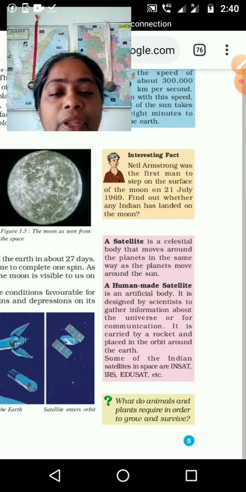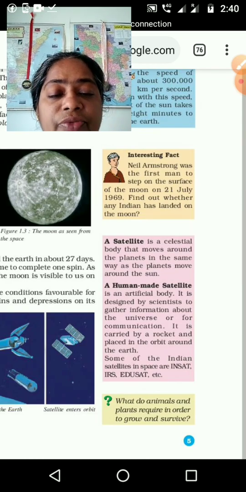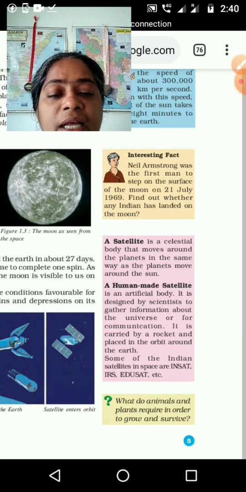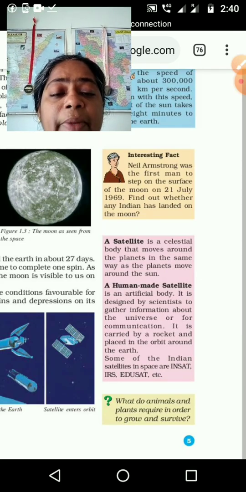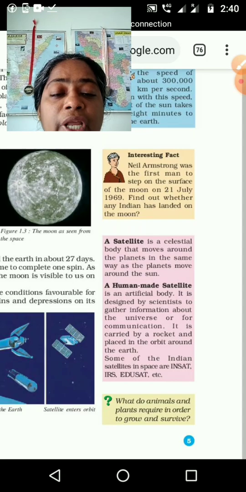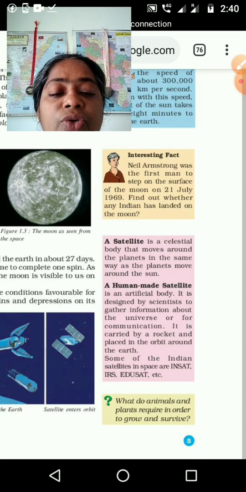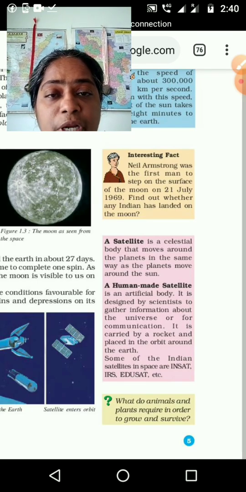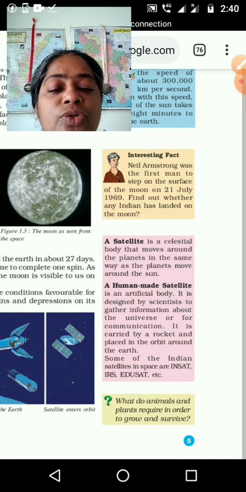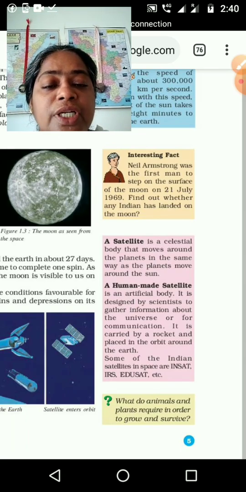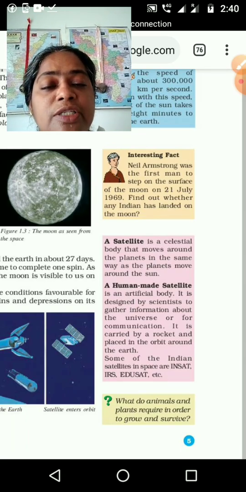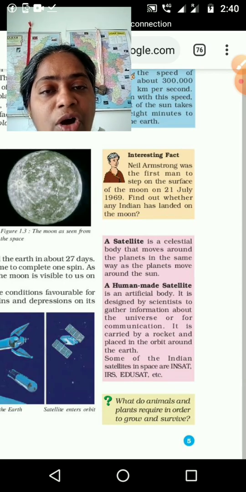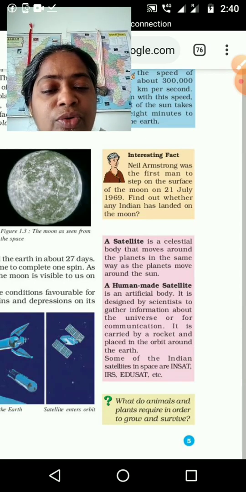Then next one, human-made satellite. We heard about many satellites like that, and we are going to see. A human-made satellite is an artificial body. It is designed by scientists to gather information about the universe or for communication. So we know about human-made satellites. It is made by human beings. For what? To gather information, to collect information related to a particular thing. It may be related to Mars, or related to the moon, like that information we want to collect.